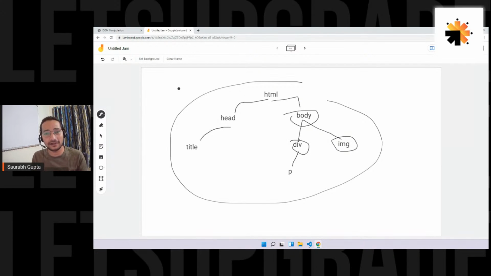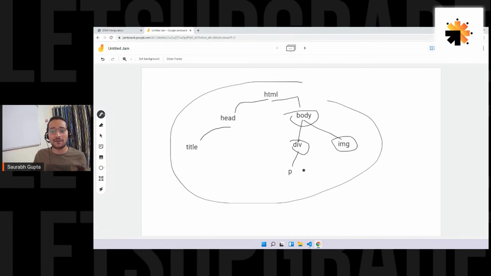Is it clear, everyone? On the client side, that's what JavaScript does. On the server side, it does a lot of things, but on the client side, this is what it does. It manipulates the DOM, the tree. I hope now you have understood this, and now there will be no doubt in understanding what is DOM and what exactly is the work of JavaScript.